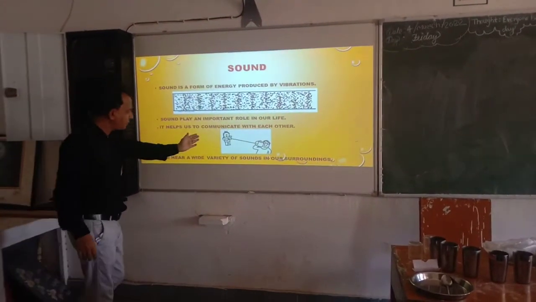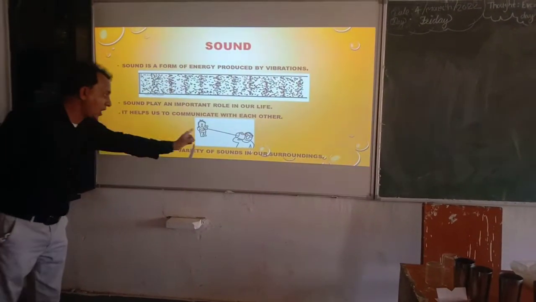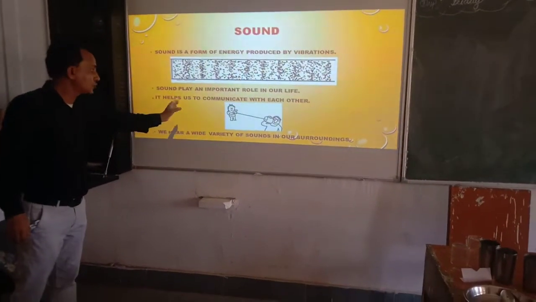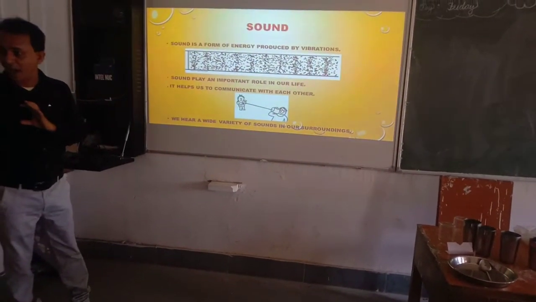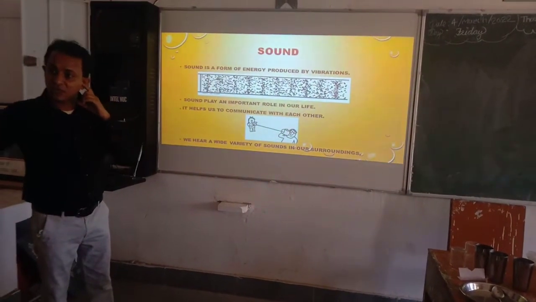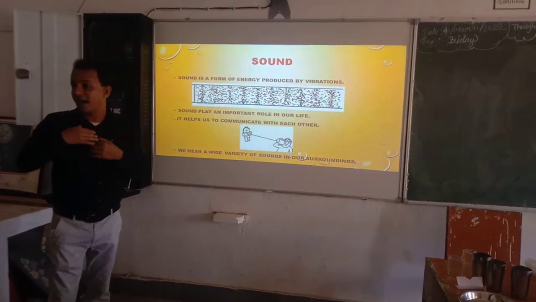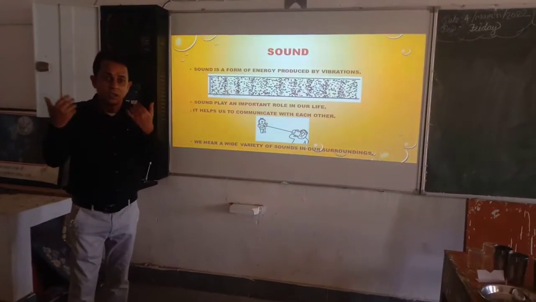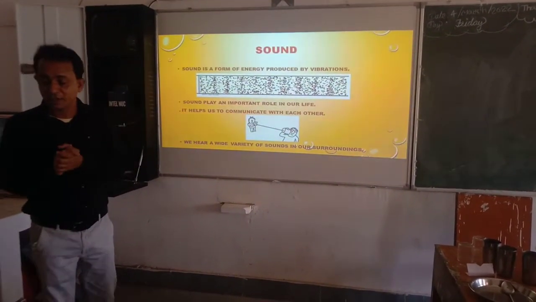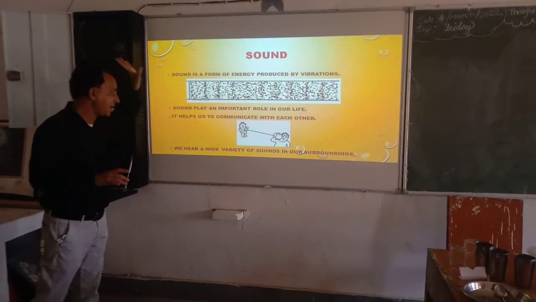Okay. Now you can see here the one little boy is speaking with his father. So what is being used? A wire is used, and a toy telephone is there. We have also that model. So it helps us to communicate with each other. Vibrations produce sound, and sound helps us to communicate with each other. In our classroom, communication is going on. Is that clear? Yes, sir. I am communicating to you, and you are communicating with me. Okay, that communication is because of the sound, and this sound is produced by vibrations.